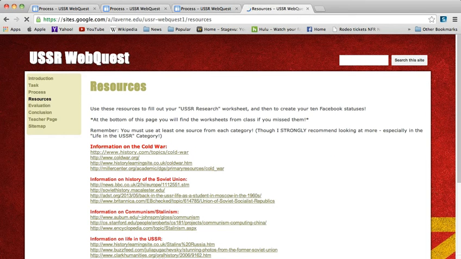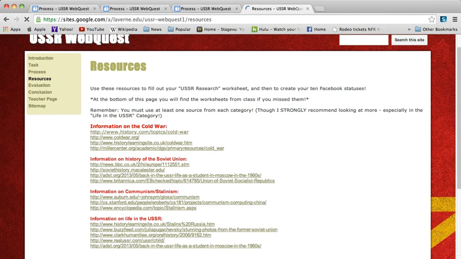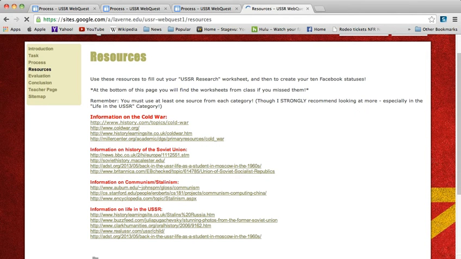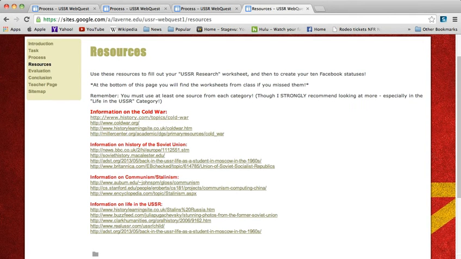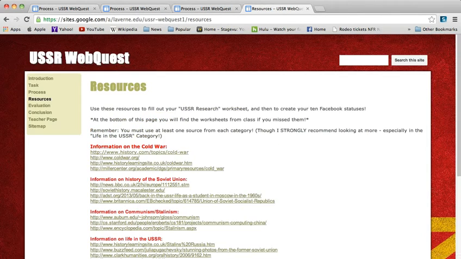will need to use. I have them reminded that they need to use at least one from each category. I've provided 4 categories: information on the Cold War, on the history of the Soviet Union, on communism and Stalinism, and on life in the USSR. At the bottom of the page, I've also included the worksheets in case they missed them from class.